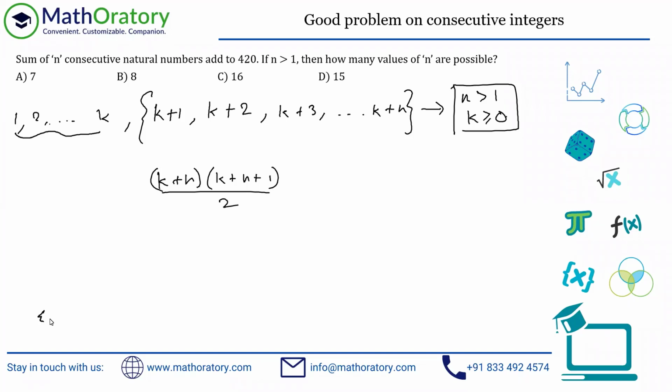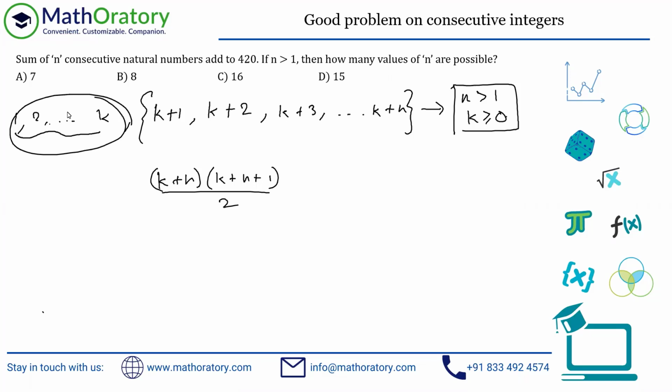I hope everybody is aware of this. The summation of 1, 2, 3 up to n is n into (n plus 1) by 2. In this case, we are adding up to k plus n, k plus n being the last term. So (k plus n) into (k plus n plus 1) divided by 2 is the summation.